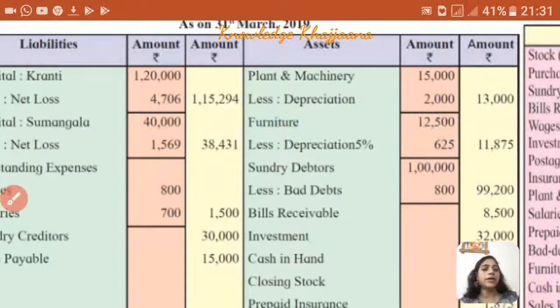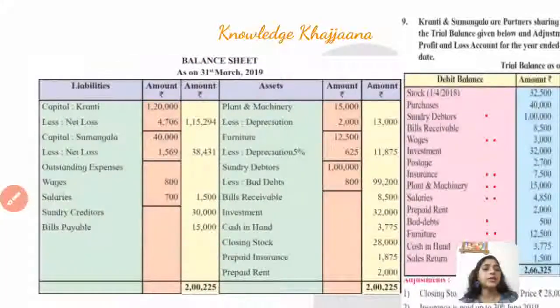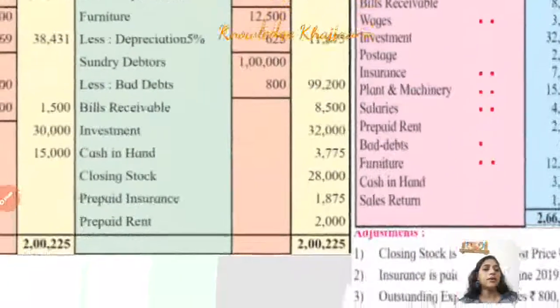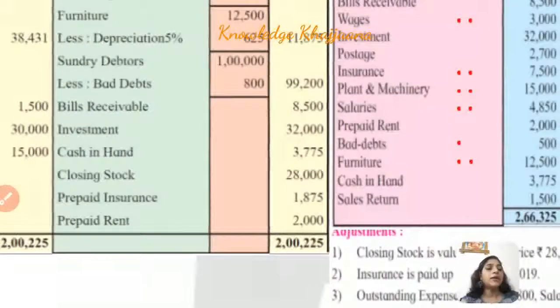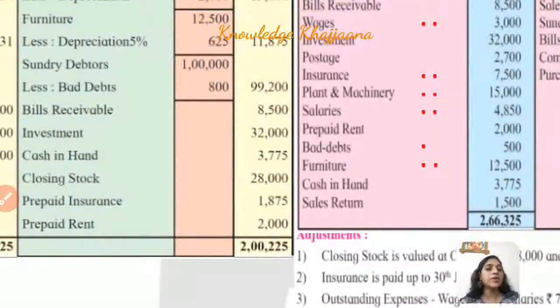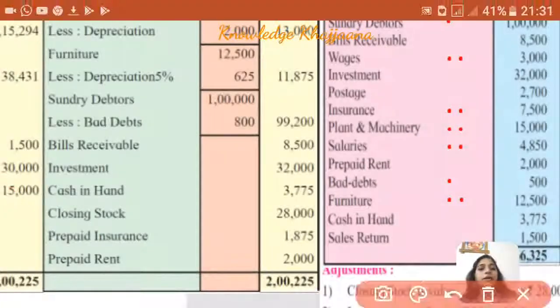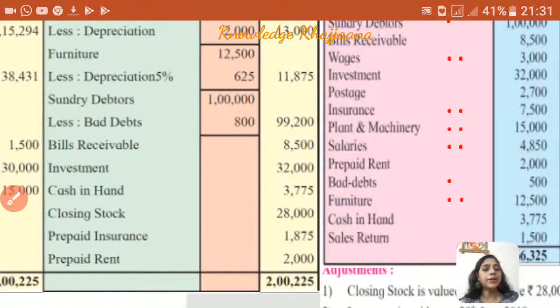Next, what is the next item? Cash in hand amounting to rupees 3,775. What is cash in hand? It is an asset. So where is it recorded? Balance sheet asset side, cash in hand rupees 3,775. And what is the last item in the debit side of the trial balance?